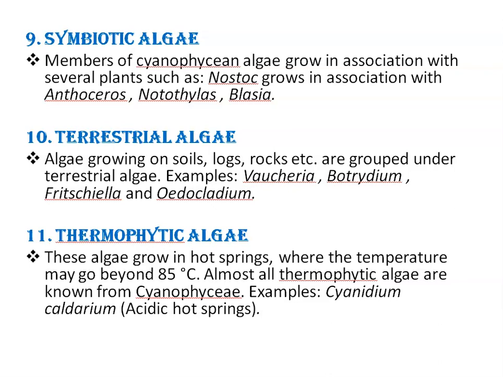Almost all thermophytic algae are known from Cyanophyceae family, right? And examples are Cyanidium, this Cyanidium algae grows in acidic hot spring, right? So this is all about algae, habitat and distribution.